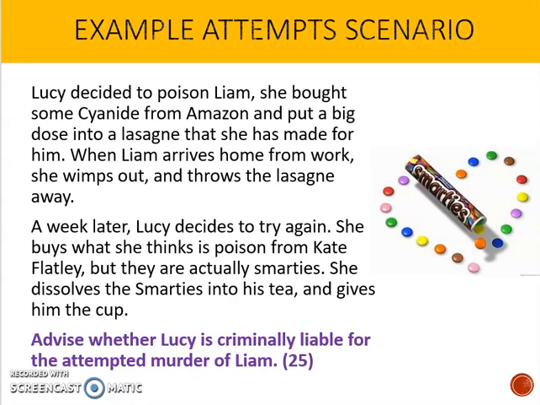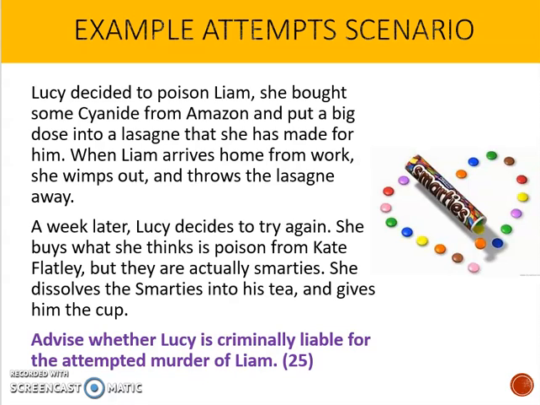Everyone, and welcome to this video tutorial on how to apply the law on attempts. In this video we're going to be looking at a scenario on attempts and looking at how you would go about answering that using the IDEA structure. Let's start then by having a look at the scenario that we've been given before we look at the structure and how we'd go about answering it.